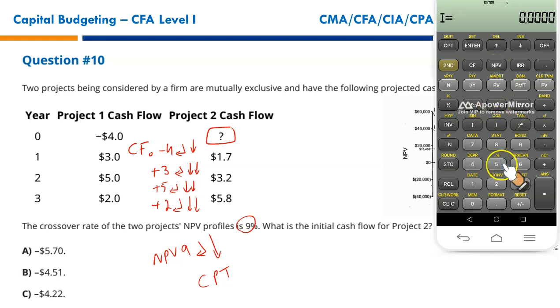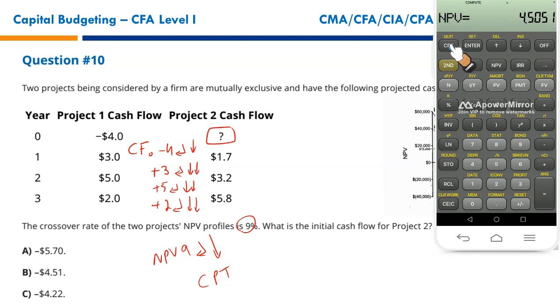You need to give the rate. The crossover rate is 9%. Enter 9, enter it in the sheet, down arrow key and press CPT. MashaAllah. Alhamdulillah. It's 4505.